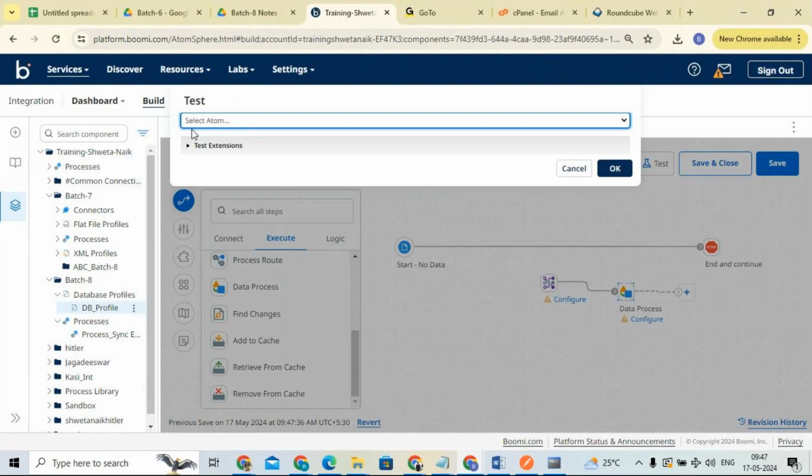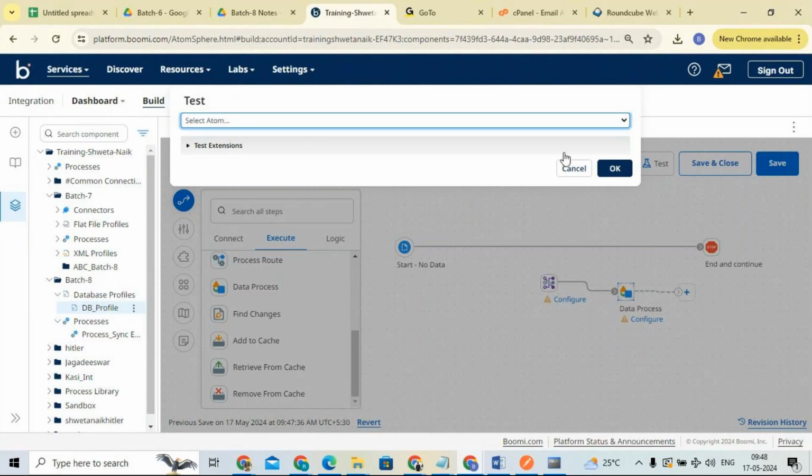It is a kind of runtime engine whose responsibility is to execute the process. Now we'll see how to install these atoms.